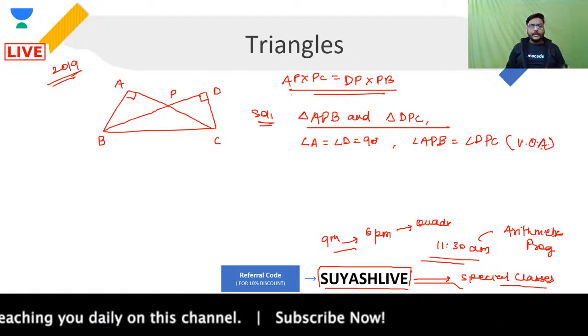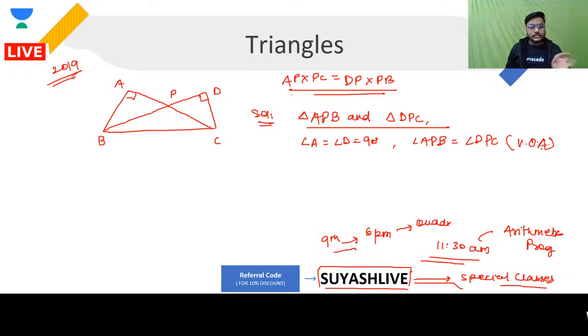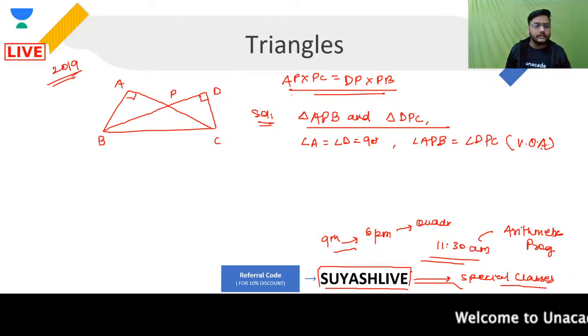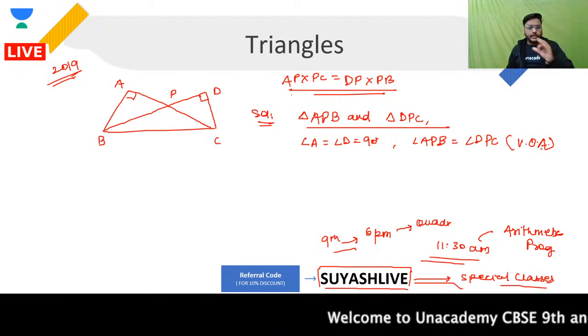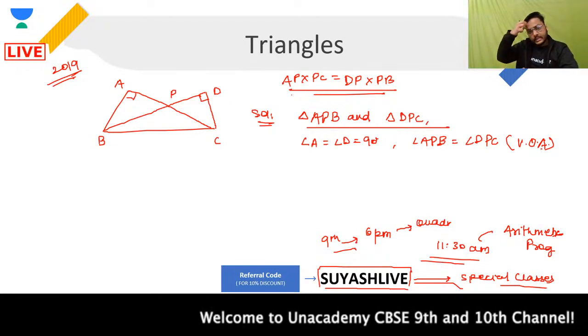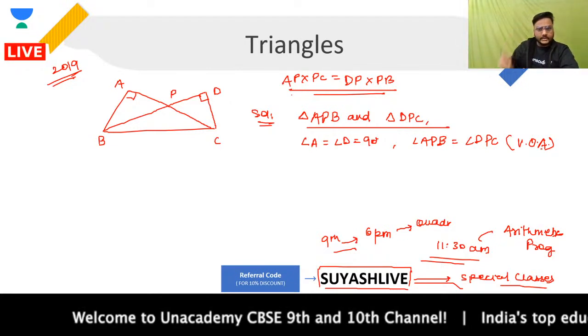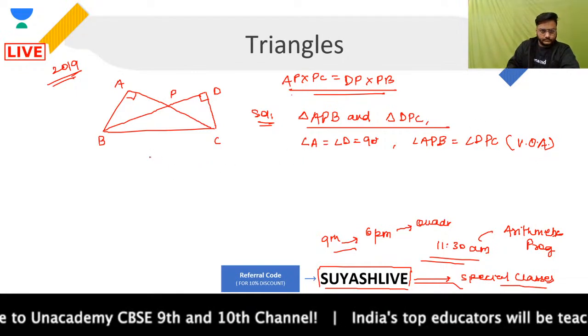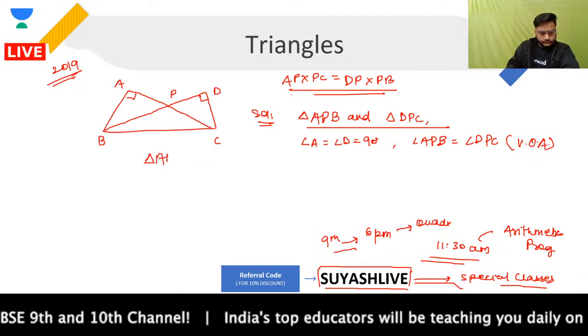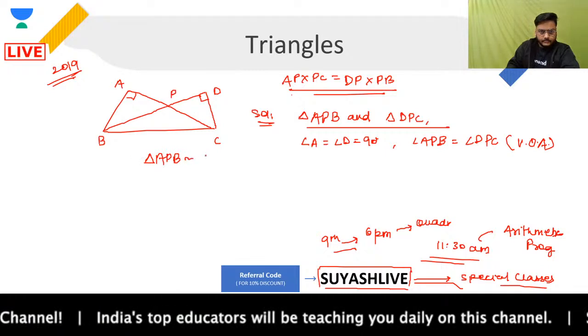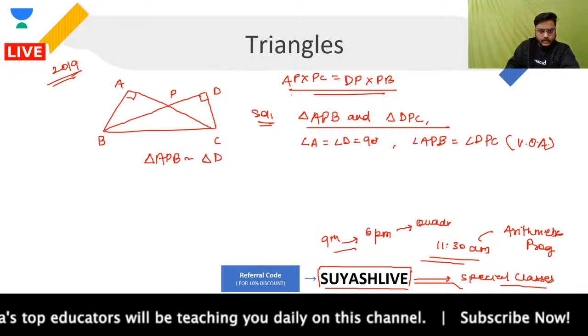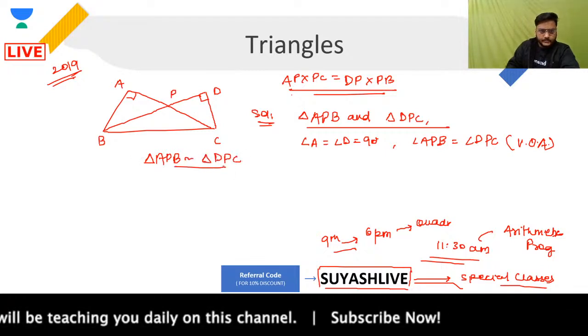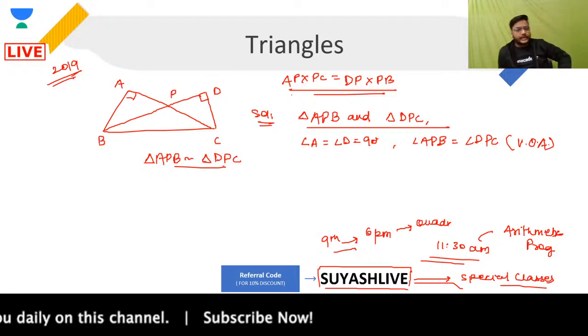If any two angles of two triangles are equal, then it is obvious that the third angle will also be equal. So using the AA similarity criterion, triangle APB is similar to triangle DPC. Clear?